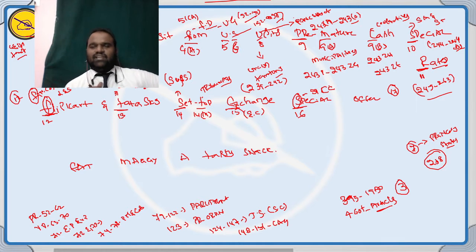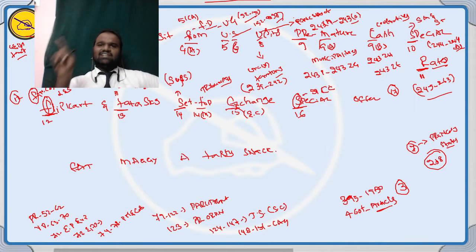This part is very important. Why? Because it covers the reservations in the country, mentioned in articles 330 to 334. Special provisions to the certain classes. Who are the certain classes? The backward and depressed classes. That is Part number 16. Part number 17 is simply called official language.